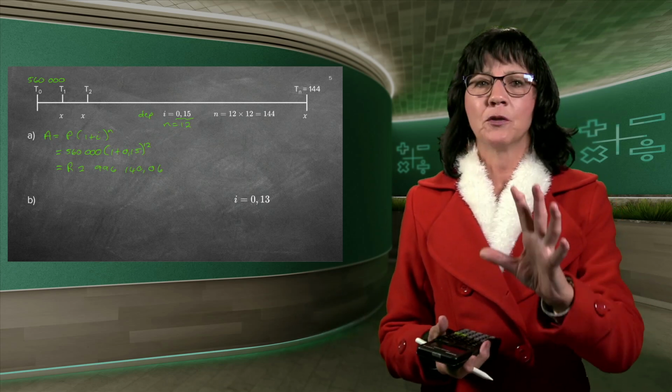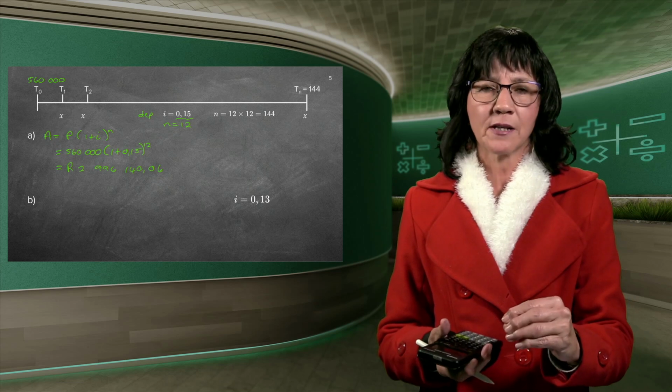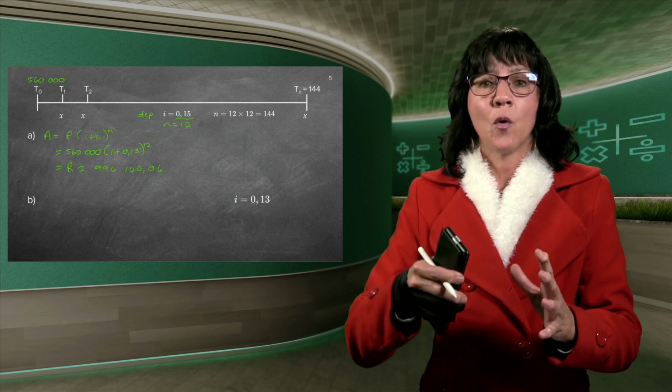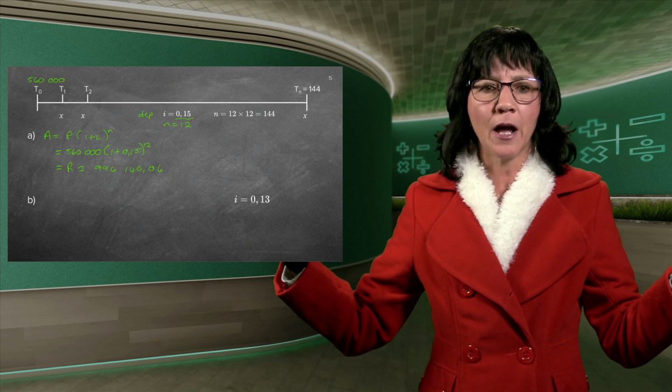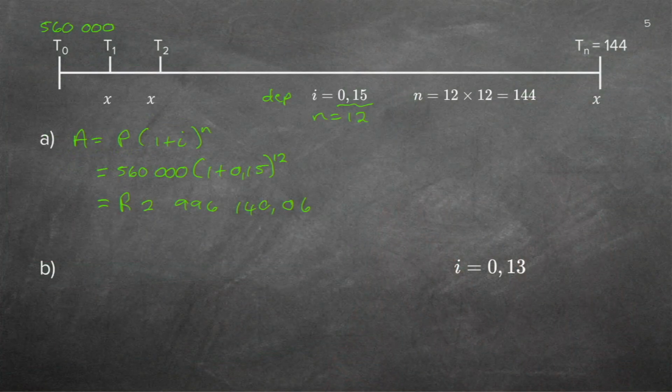From the start, I said you must always, before you carry on, look at the possibility of your answer. I want to know this boat that is now worth 560,000, what is it going to be worth in 10 years' time? It's going to be much less. And look what I've got now. Much more. I've got 2 million. Oh, see, and now immediately I see my mistake and I go back and I just change my formula and I make sure that I have the right formula.